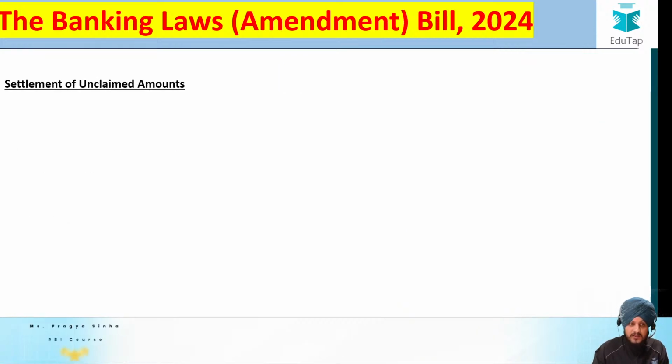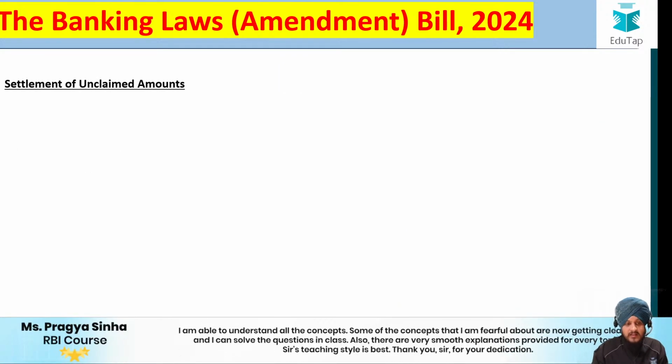Now let us look at the next amendment. The next amendment is regarding the settlement of unclaimed amounts.